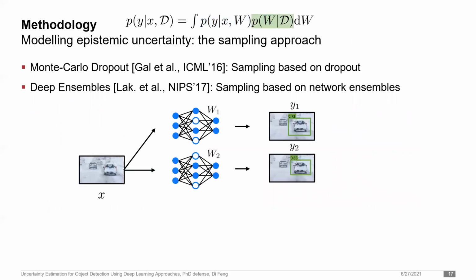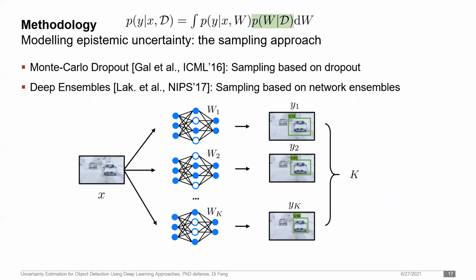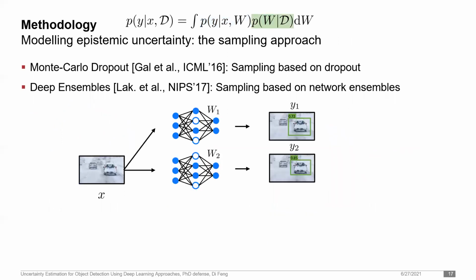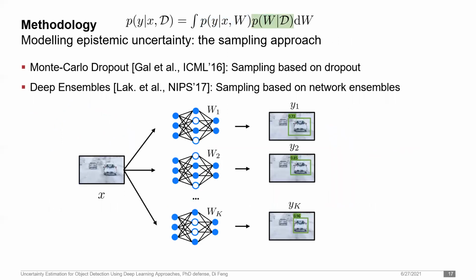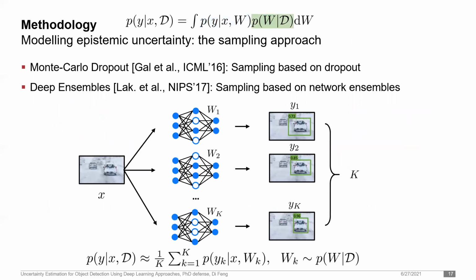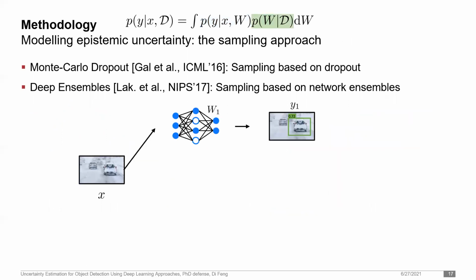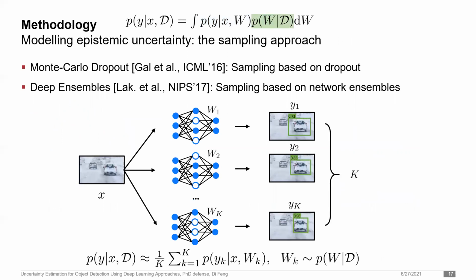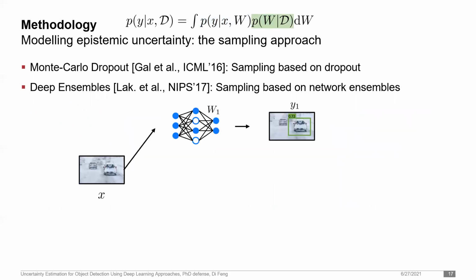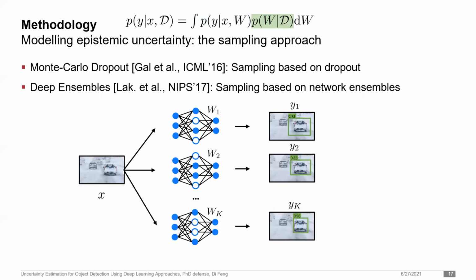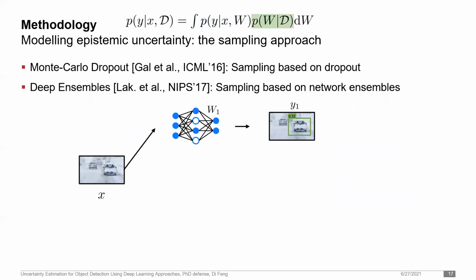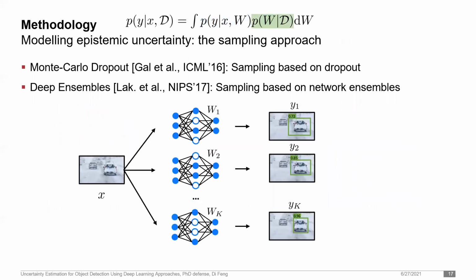As for the epistemic uncertainty, a common strategy is called the sampling approach. In this approach, instead of inferring the posterior distribution analytically, we collect samples drawn from some approximate distribution of P(w|D), and calculate the sample statistics. In the thesis, Monte Carlo dropout and deep ensembles are employed for object detection, which are two well-known sampling-based methodologies for uncertainty estimation in deep learning.